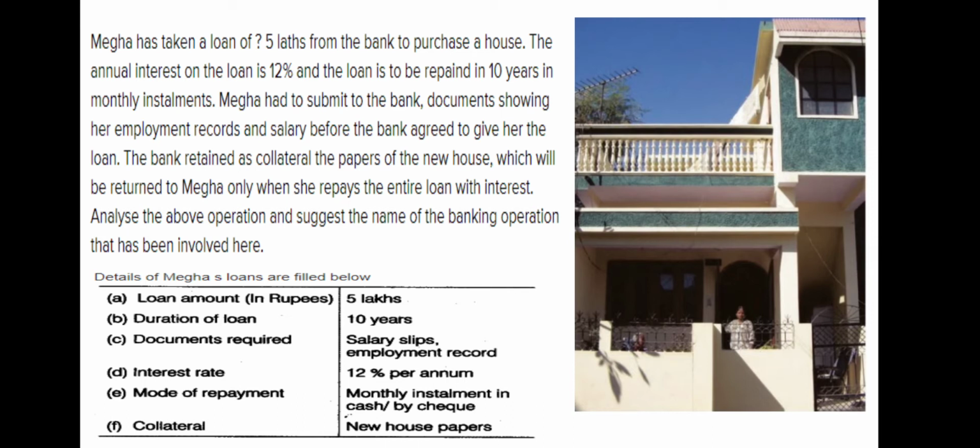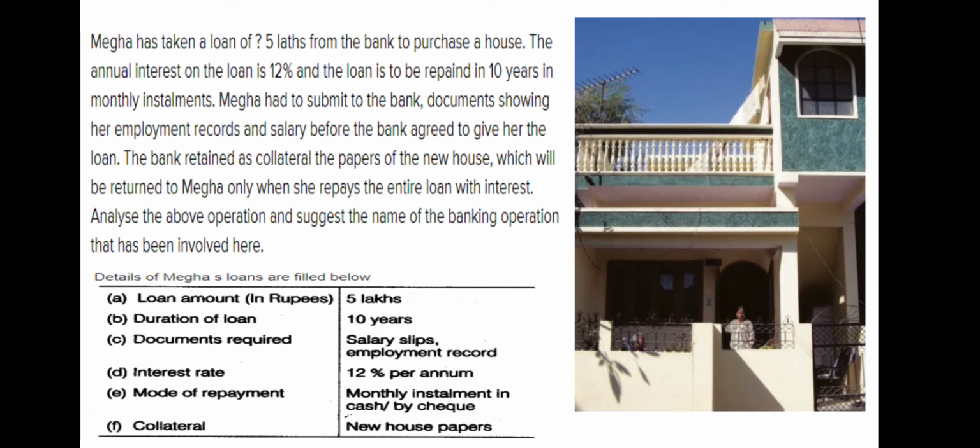Interest rate, collateral, documentation requirement and the mode of repayment together comprise what is called the terms of credit. So here we are learning terms of credit. All these, the interest rate, collateral, documentation requirement and the mode of payment, together make up the terms of credit. So we will call that terms of credit.